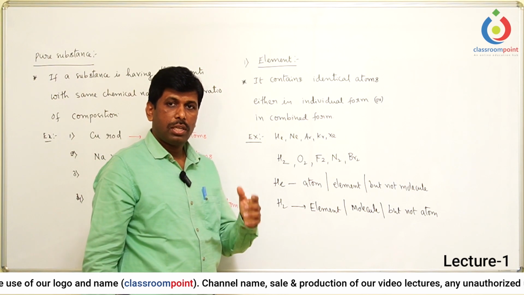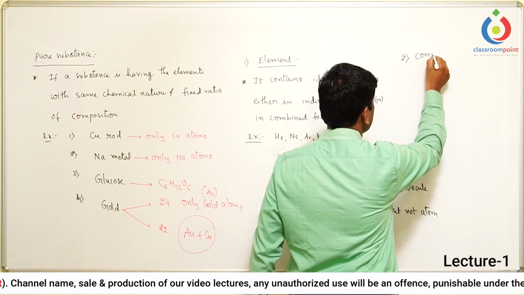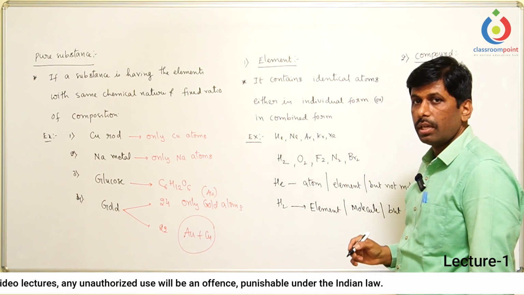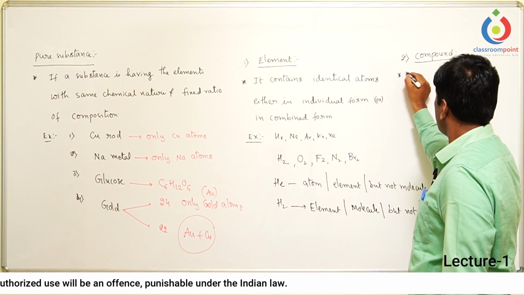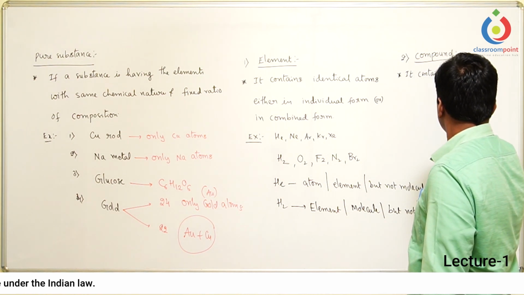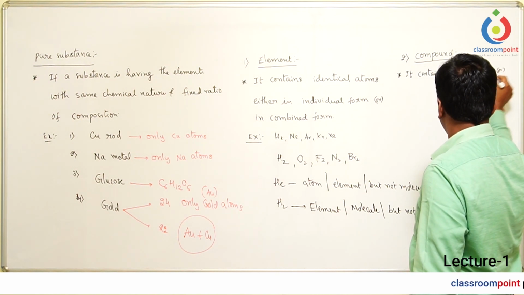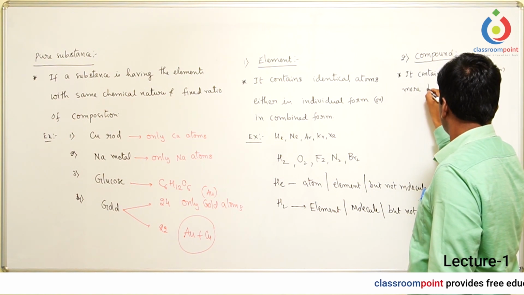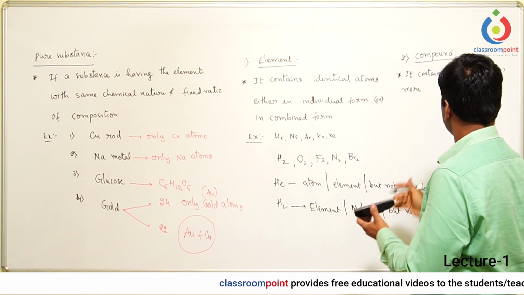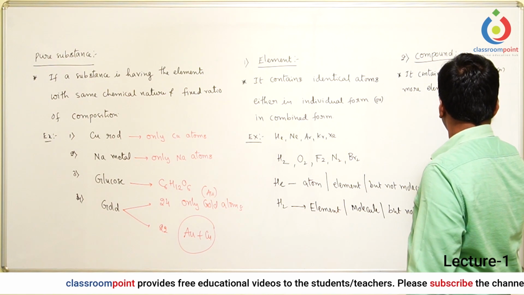Now let us discuss the compound. A compound contains atoms of two or more different elements in a fixed ratio.